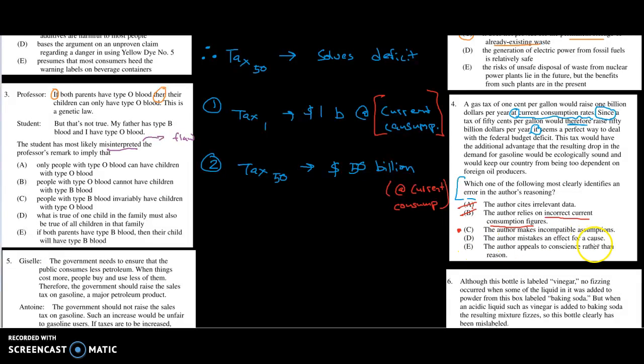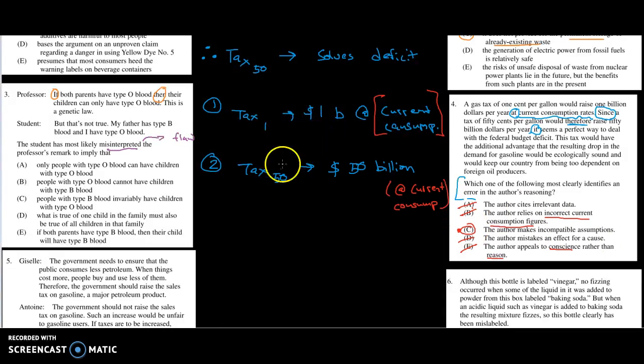Mistakes an effect for a cause? No, I don't see that anywhere. The author appeals to conscience rather than reason? No, that's definitely out. So yeah, I think we have to go with C. The author makes incompatible assumptions.